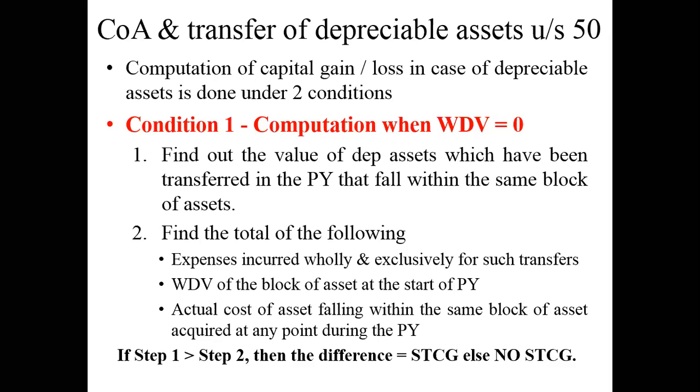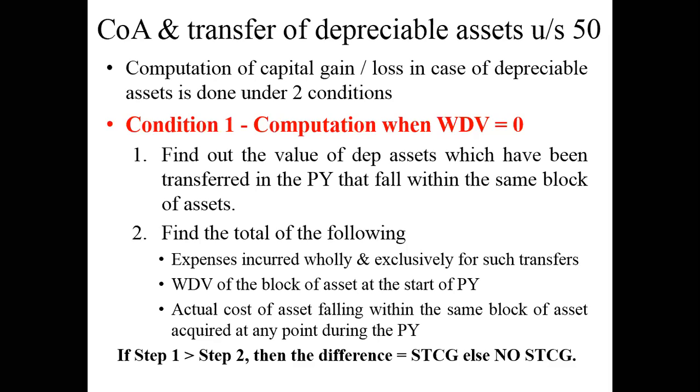But here, if step 1 is greater than step 2, then you have short term capital gain. If step 1 value is lesser than step 2 value, naturally there will be no short term capital gain. My question is, why did I write short term capital gain?